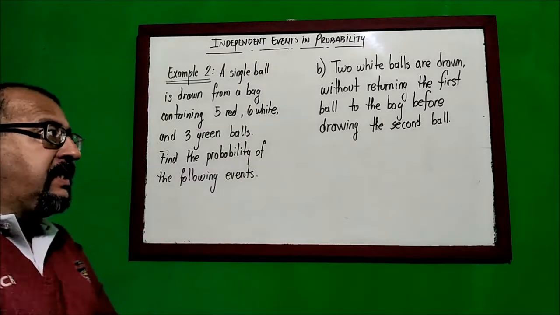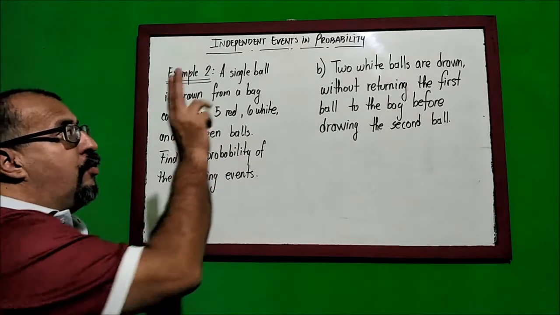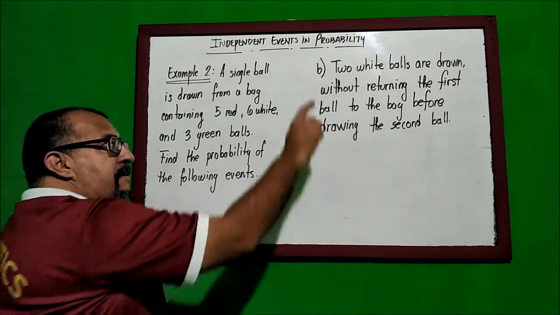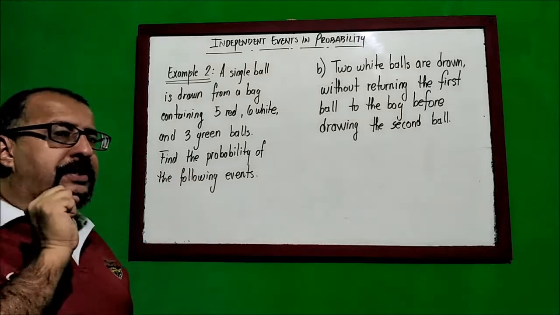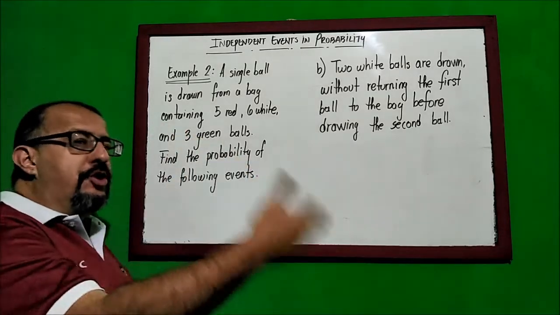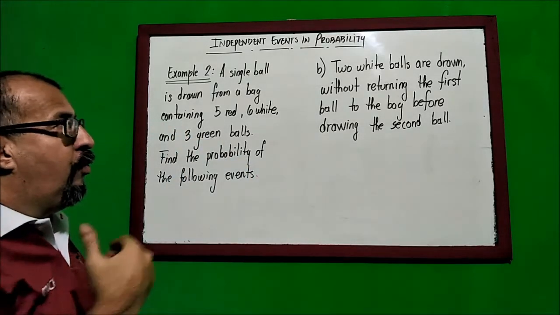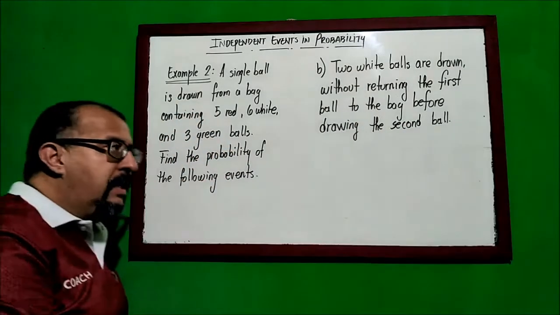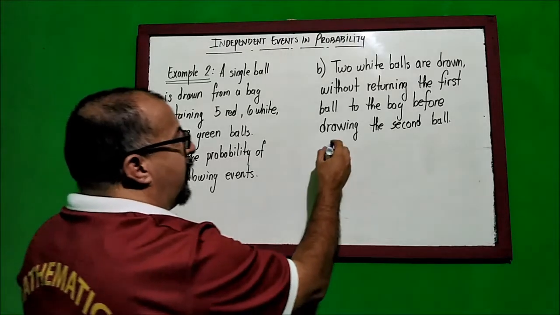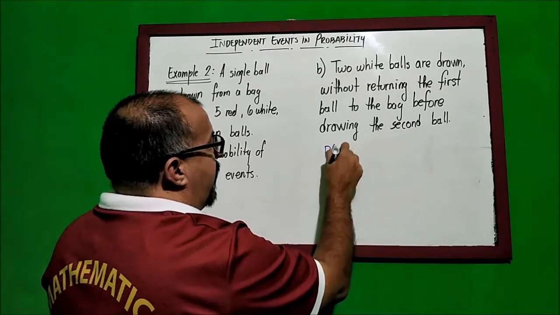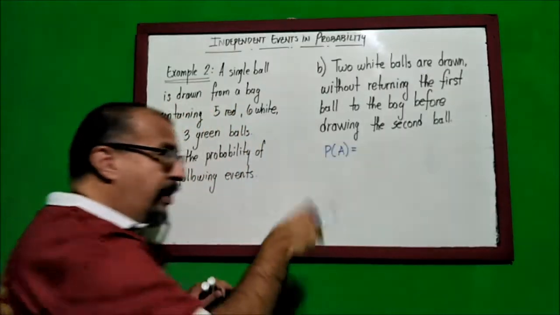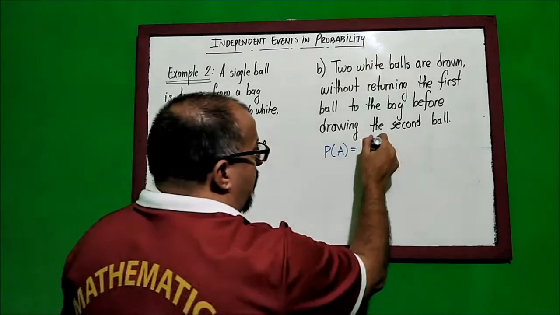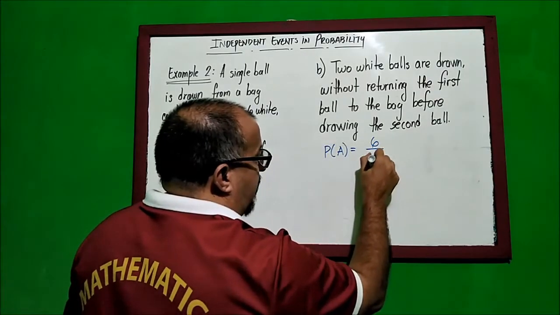Part B of this same problem implies that we're going to draw 2 balls from the bag, but in this case, the first ball that we took out, we are not going to return back into the bag. So we're going to have a conditioning situation for the second ball. Therefore, P of A will be drawing the first white ball, which is 6 out of 14, which we already know from our first example.